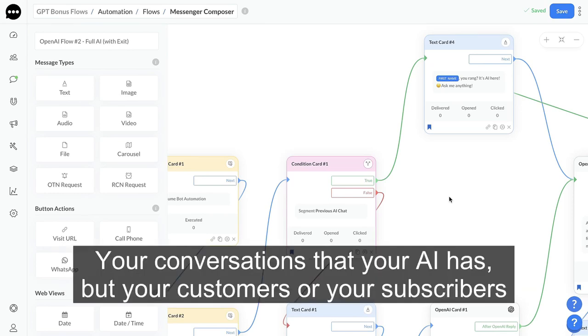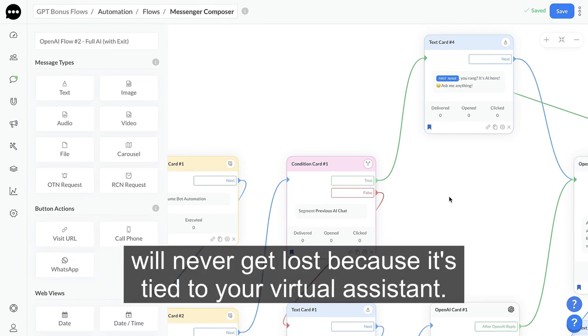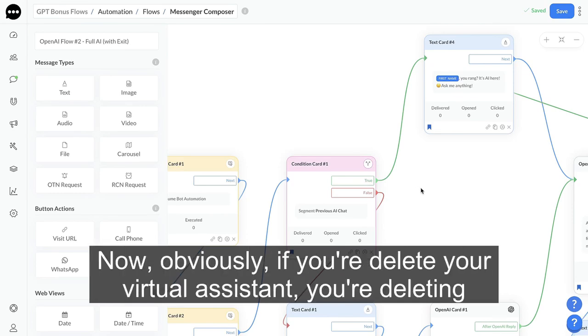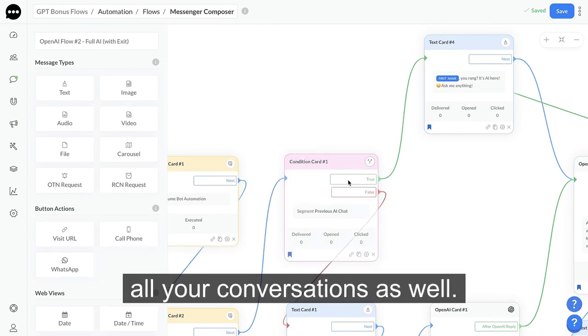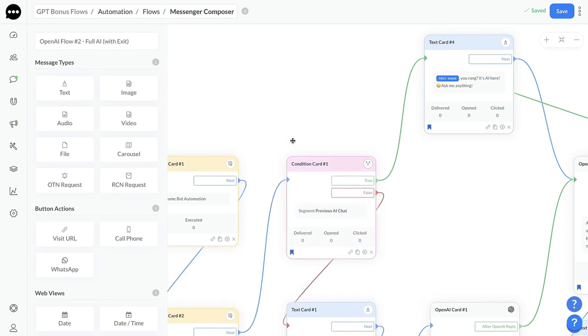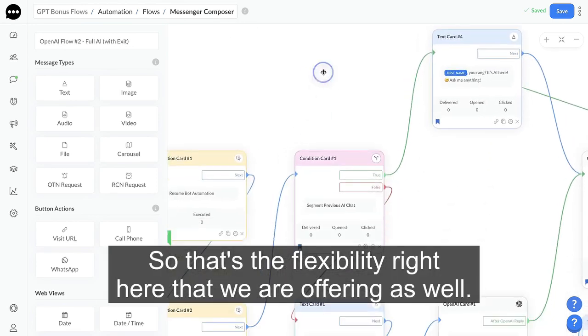Your conversations that your AI has with your customers or your subscribers will never get lost because it's tied to your virtual assistant. Now, obviously, if you delete your virtual assistant, you're deleting all your conversations as well. But that's on the OpenAI side. So that's the flexibility right here that we are offering as well.